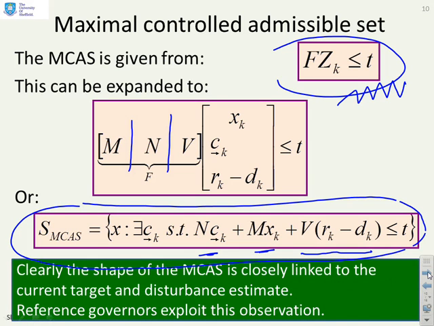The other thing you'll note is the shape of your MCAS is closely linked to the value r minus d. You can see it's got this term in here. If you change r minus d, then the admissible space for x is clearly going to change. And just a note at the bottom, you'll see reference governors make use of that observation.